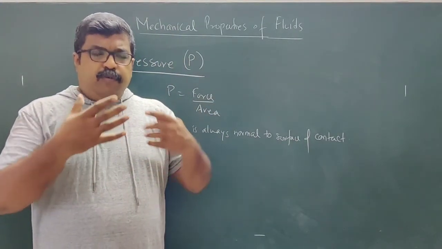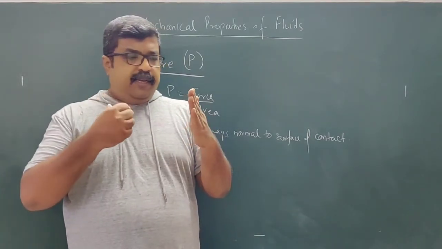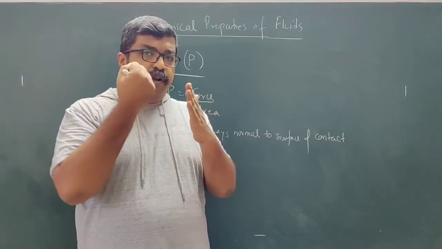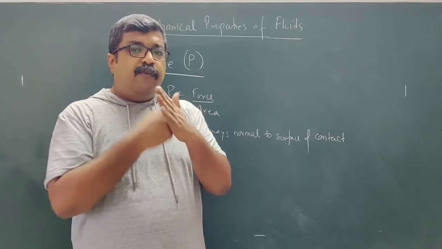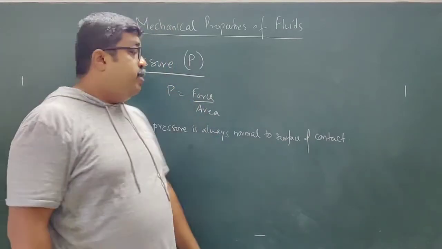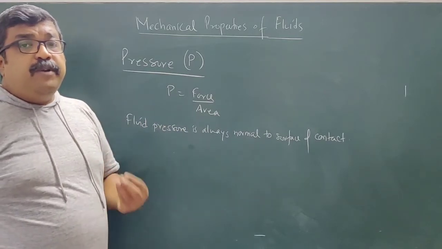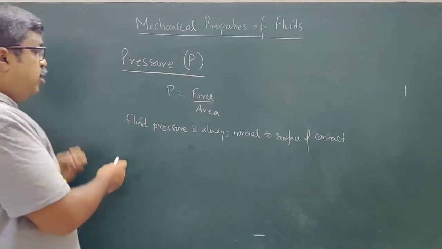To understand this concept, suppose this is my hand and this is one molecule. If there is a collision, what will happen? My hand will experience a force. And that force per unit area is called pressure. So this fluid pressure arises because of collisions of molecules.